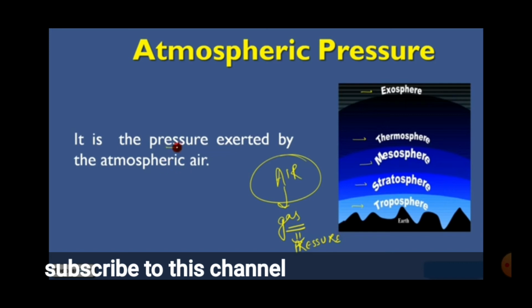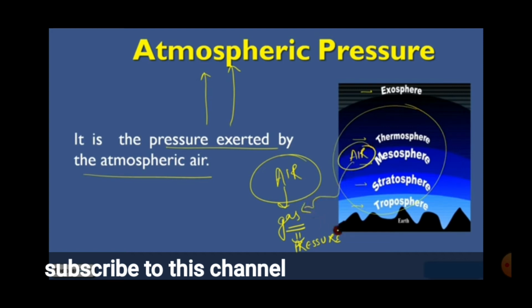Different types of gases: hydrogen, oxygen, carbon dioxide, helium, etc. Anything which will be present in the atmosphere. So the pressure exerted by the atmospheric air is called atmospheric pressure. That is, the pressure which comes from atmospheric air is called atmospheric pressure.